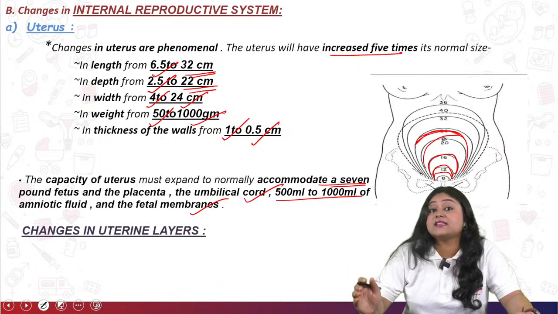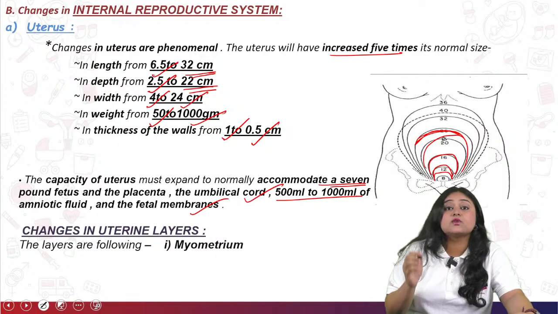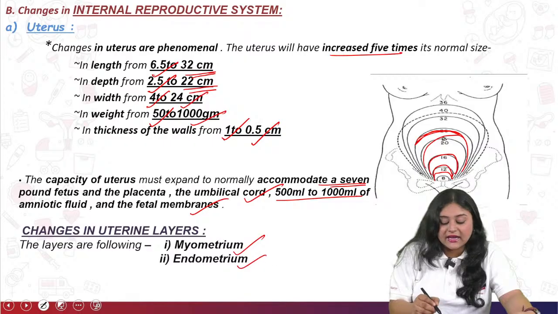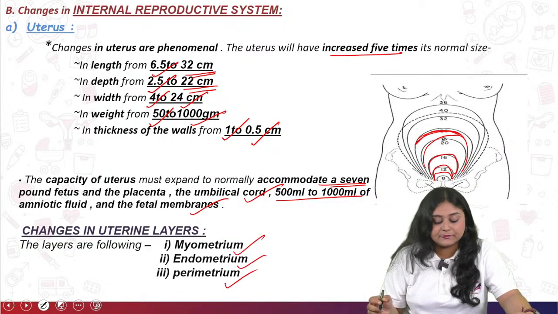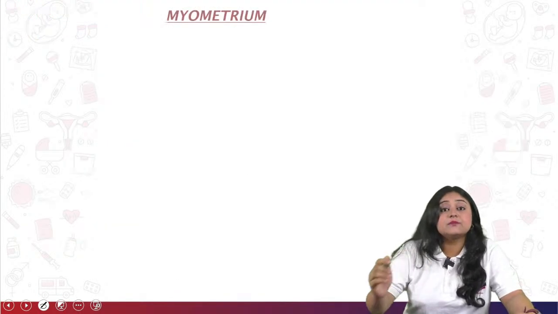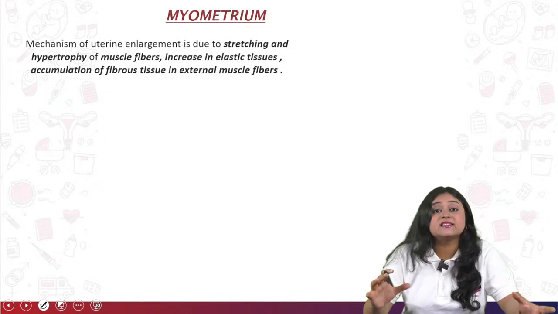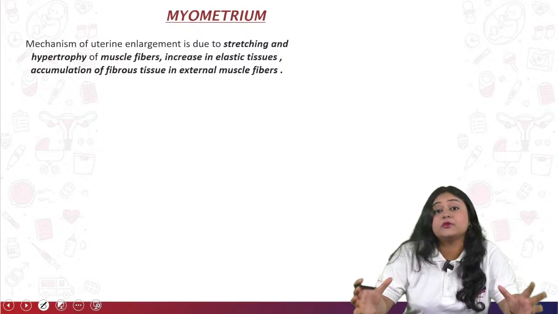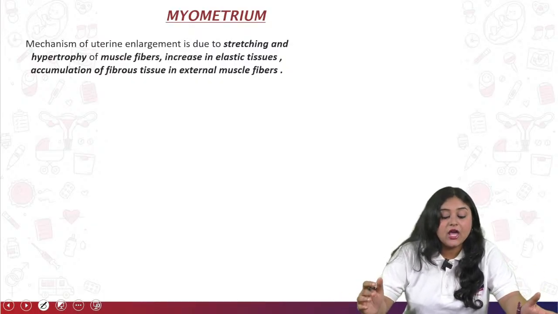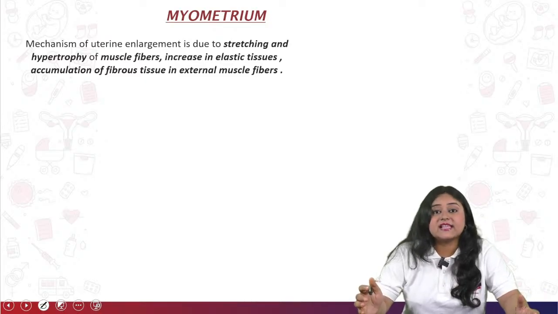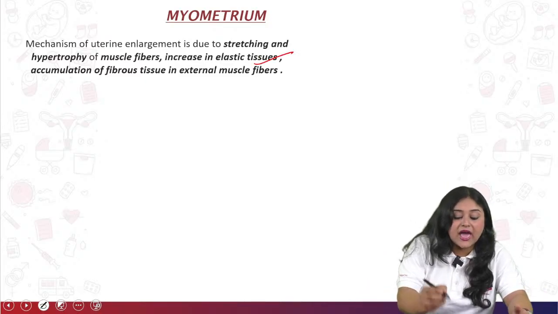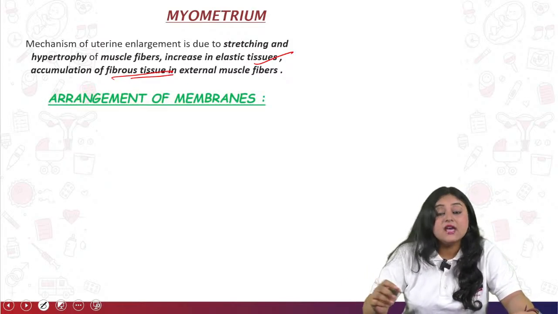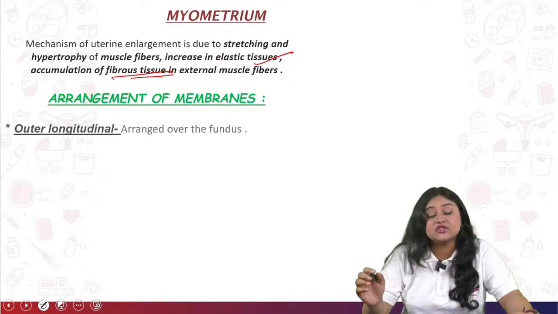Next we come to the changes in the uterine layers. First we have to know what layers there are. First is the myometrium, next is the endometrium, and last is the perimetrium. First, the myometrium: due to the mechanism of uterine enlargement, the myometrium becomes very stretchable, with hypertrophy of the muscle fibers. There is an increase in elastic tissue as well as accumulation of fibrous tissue in the external muscle fibers. Now we have to see the arrangement of the layers.